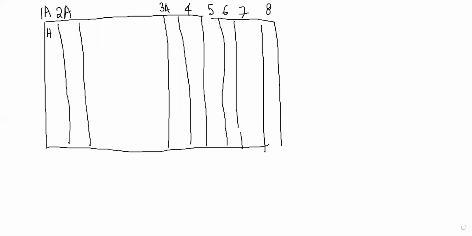Then the second period starts with lithium here, and this one is beryllium. Lithium, beryllium. Then there is boron. Then there is carbon. Then there is nitrogen, oxygen, and fluorine. And then there will be neon.